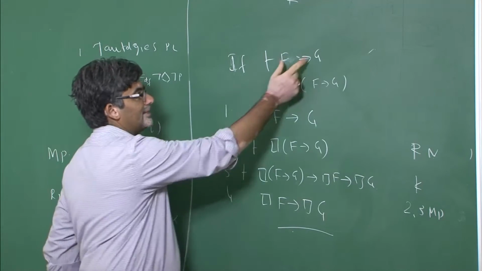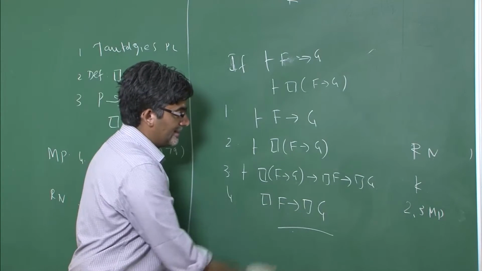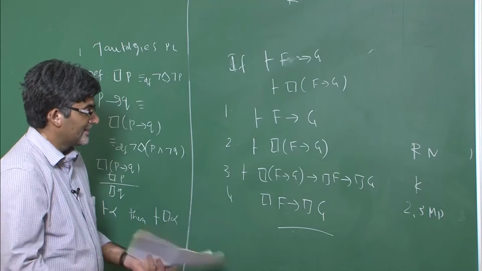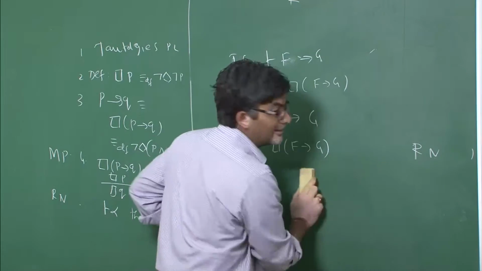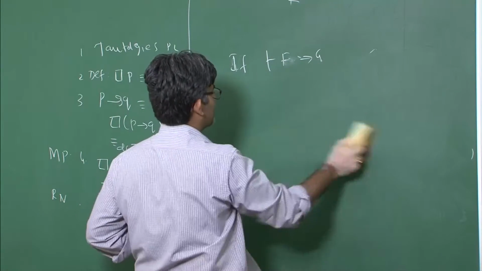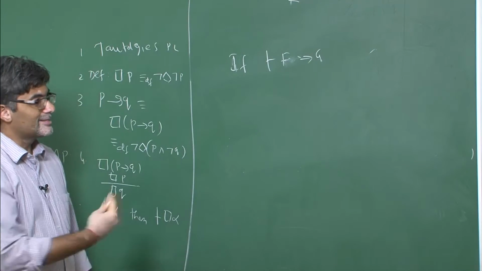So you started with F implies G, and we have proved a simple thing: it is necessary that F implies it is necessary that G. They are simple, straightforward things. Now I will show you another theorem and then we will move on to another axiomatic system, and like this you can keep on proving various theorems.